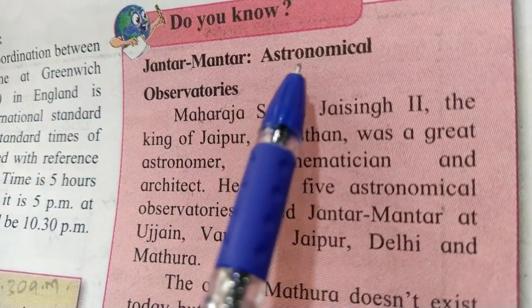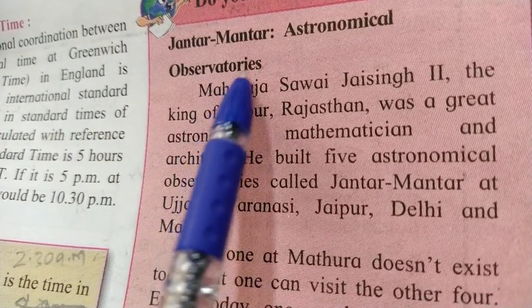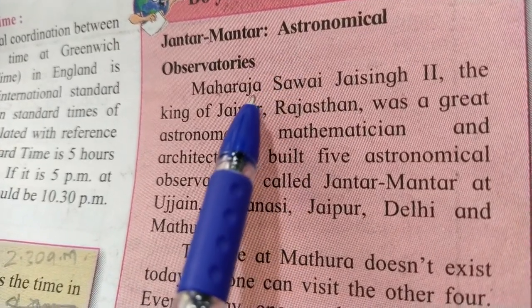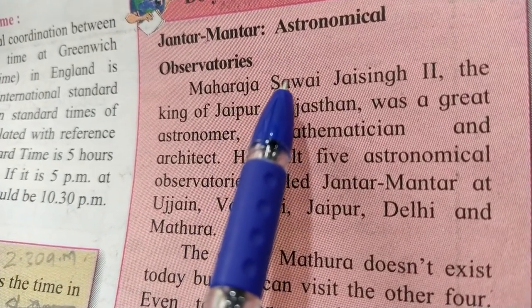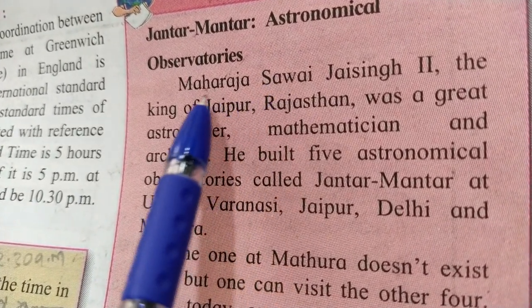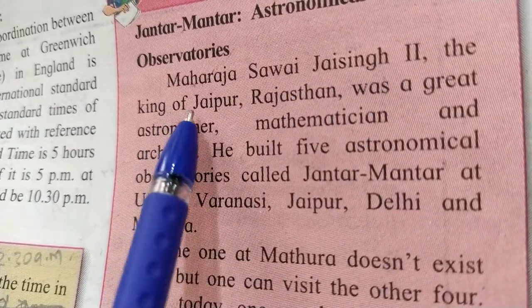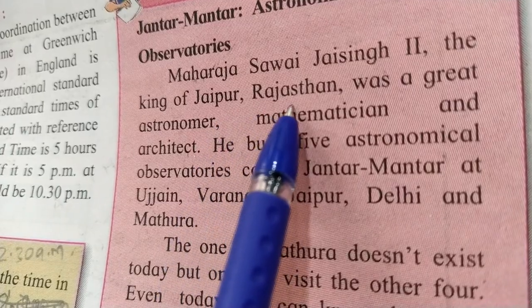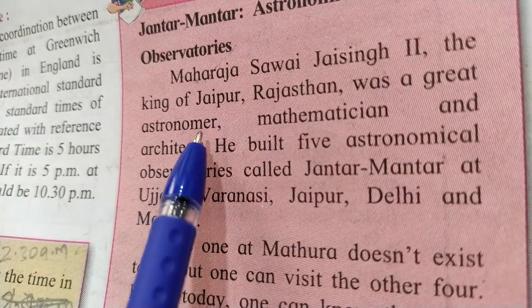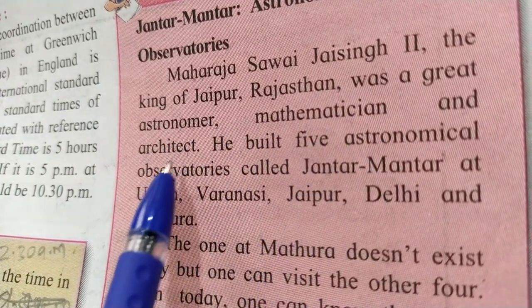Jantar Mantar, astronomical observatories. We know that astronomical studies are studies of space. Maharaja Sawai Jai Singh II, the king of Jaipur in Rajasthan, was a great astronomer, mathematician and architect.